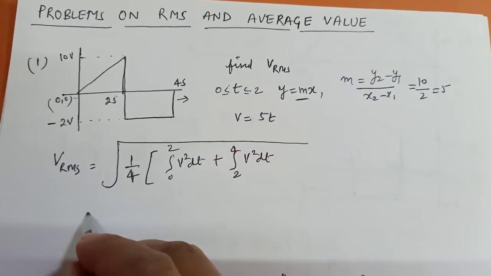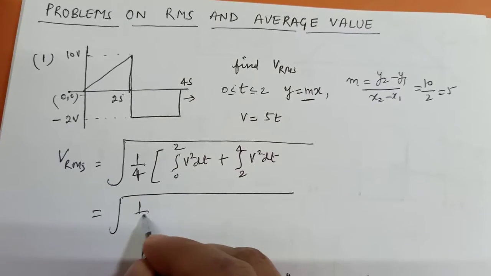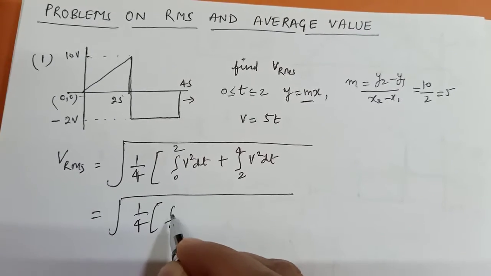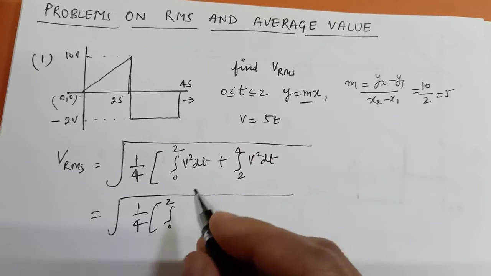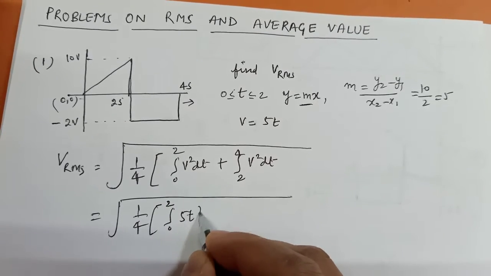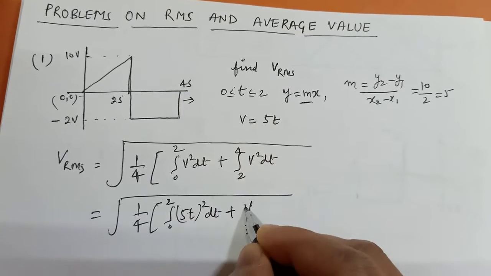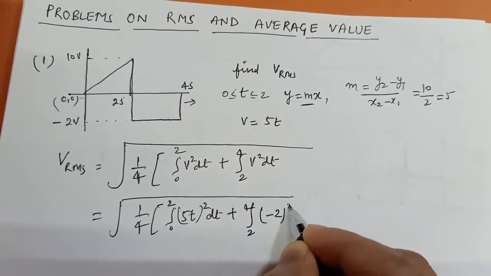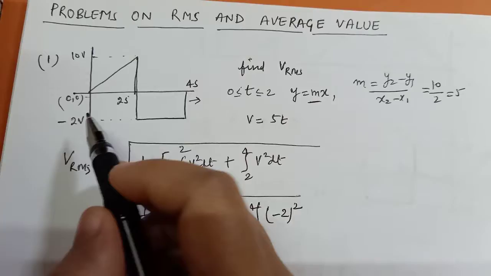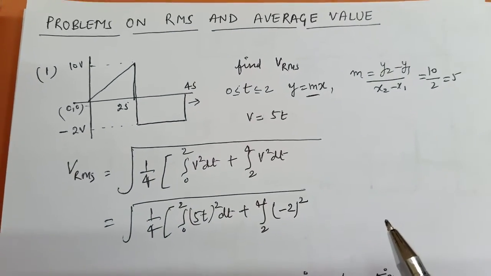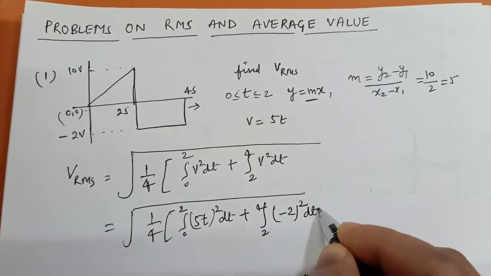So under root 1 by 4, 0 to 2 seconds, the equation of the triangular wave, the voltage waveform, is 5t, so (5t) square dt, plus 2 to 4, minus 2 square. This square wave amplitude is minus 2, so (minus 2) square dt.